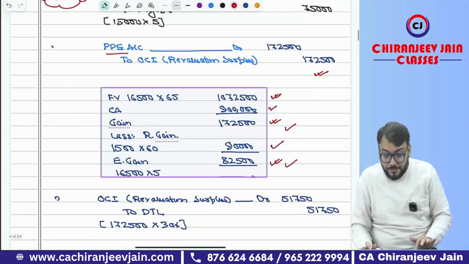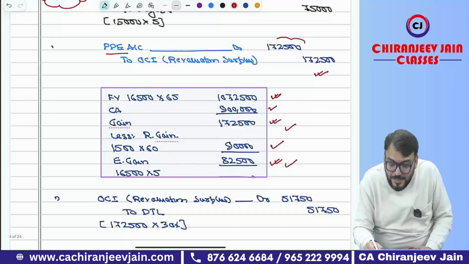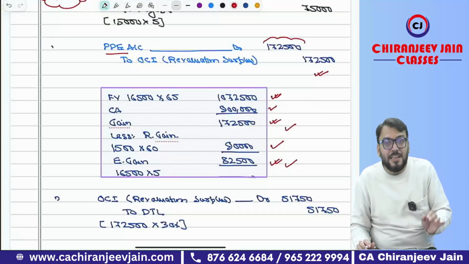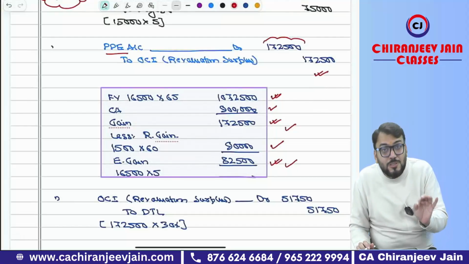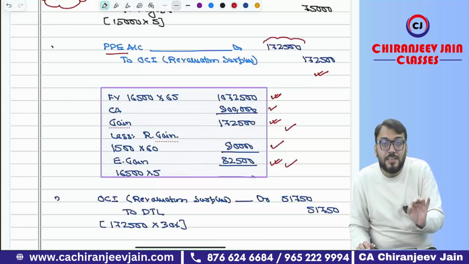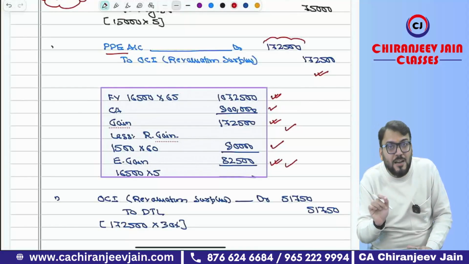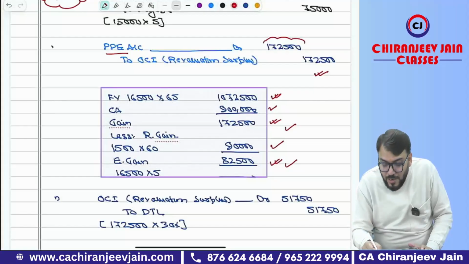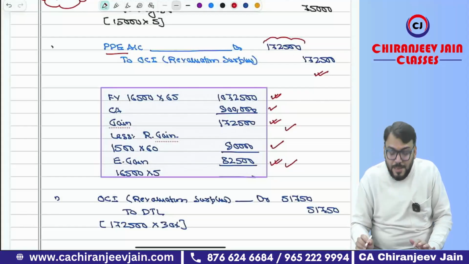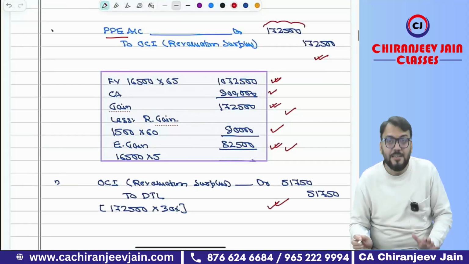Chalega? Yes, sir. Now, because the tax rate is given, Ind AS 12 will be applicable, and Ind AS 12 says that due to revaluation gain, there will be some taxable temporary difference on which DTL will be recognized, and DTL will also be created through OCI. Therefore, we need to recognize DTL through OCI. Journal entry will be OCI account debit, DTL, on what amount? 1,72,500 multiplied by 30%. This will be the journal entry.